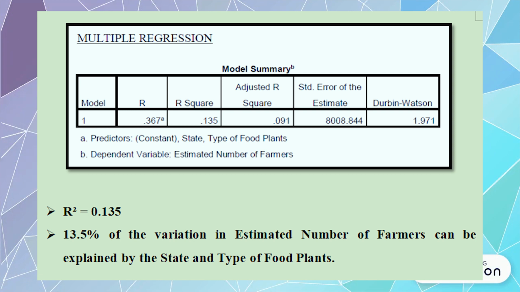The R square value is 0.135, which means 13.5% of the variance in estimated number of farmers can be explained by the state and type of food plant. The Durbin-Watson statistic of 1.971 is not too far from 2.